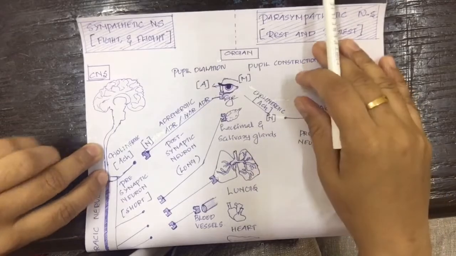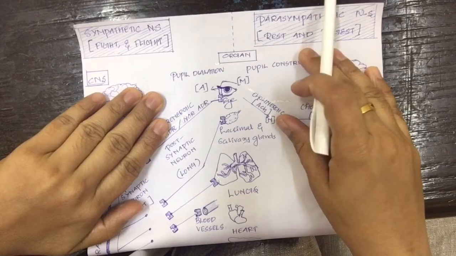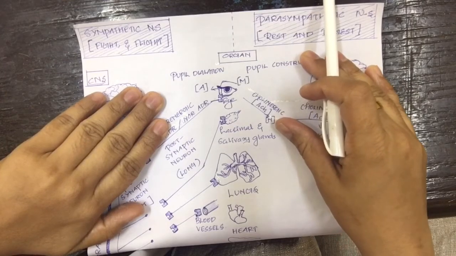So this is what happens in your body through the neurons and receptors in your sympathetic and parasympathetic nervous system.